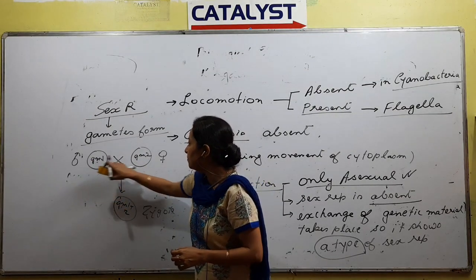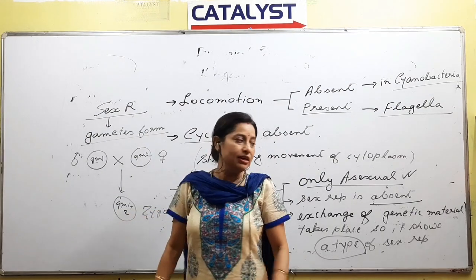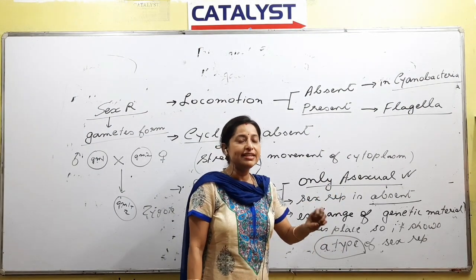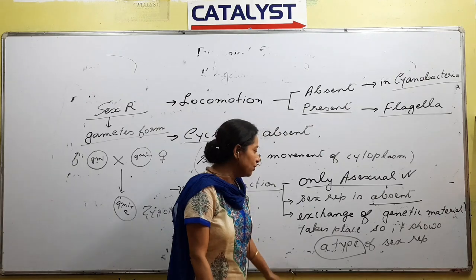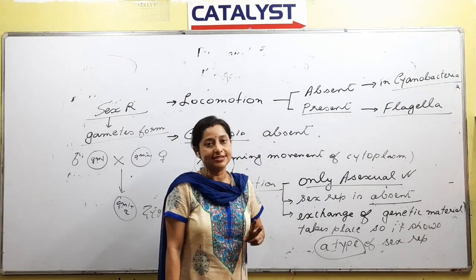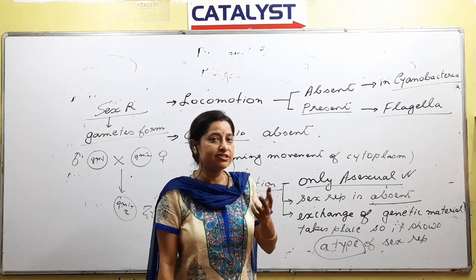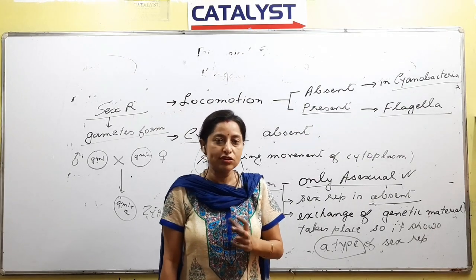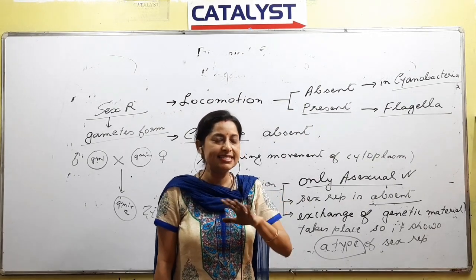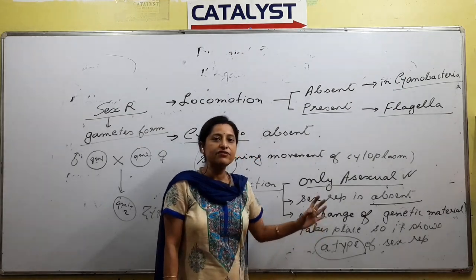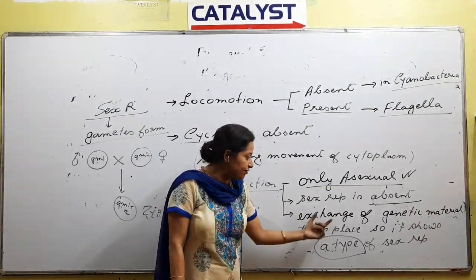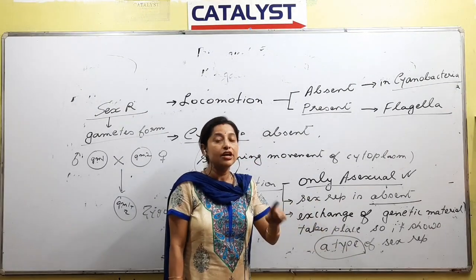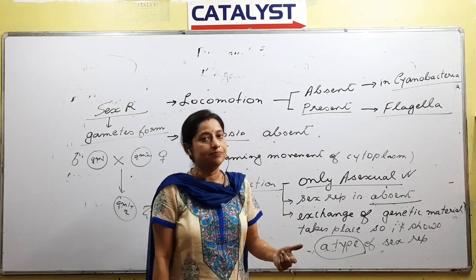From both sides coming together, one cell forms, no? Similarly, in case of bacteria, sexual reproduction is absent. Why absent? Because gamete formation is not seen. But a type of sexual reproduction is present. There is a difference between sexual reproduction present and a type of sexual reproduction present. Sexual reproduction absent. What is the reason behind it? Gametes are not formed. That is the straightforward answer, right? But exchange of genetic material is seen. So if there is an exchange of genetic material, then we can say this is a type of sexual reproduction, but not a proper sexual reproduction. Is the statement understood?